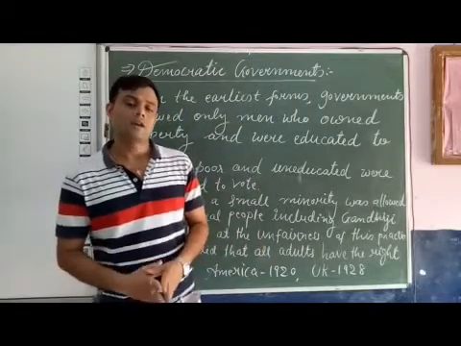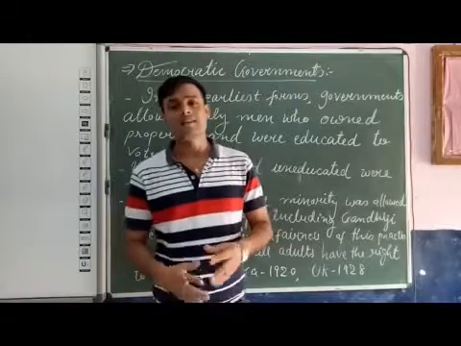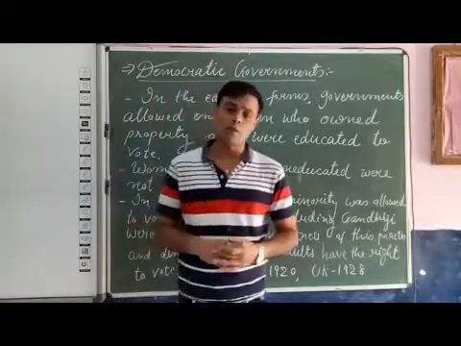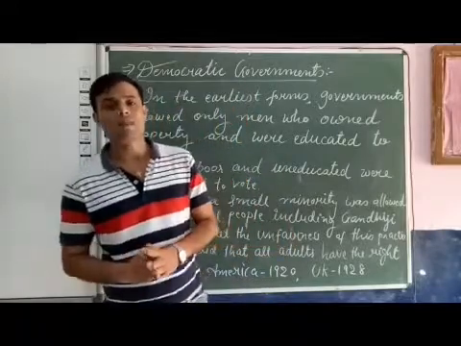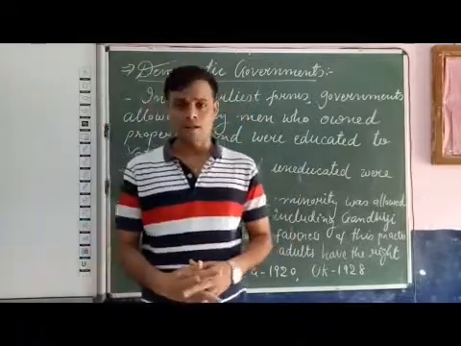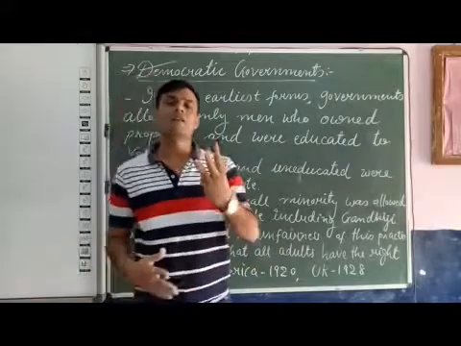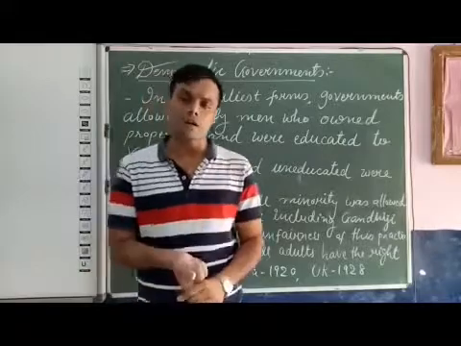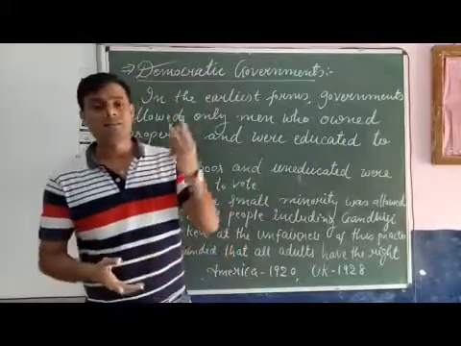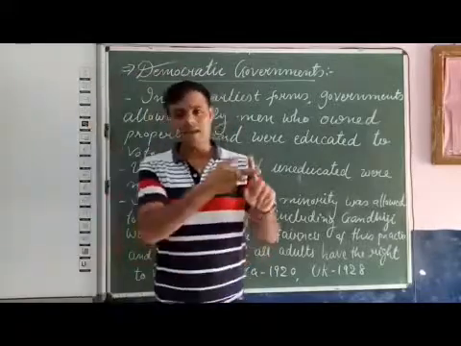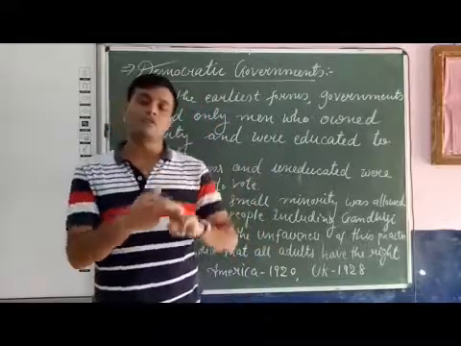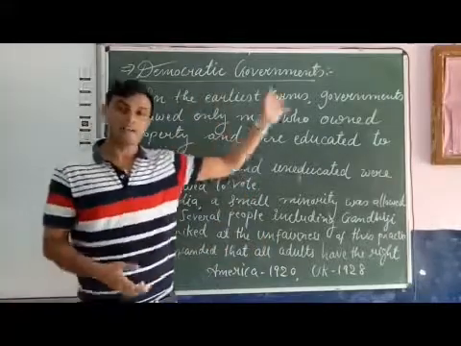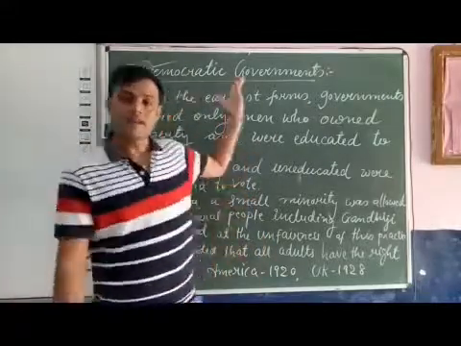So here we end our third chapter, what is government. We have studied two types of government, democratic government and monarchy. We have also studied three levels of government, that is, at national level, at state level and at local level. We have also studied three organs of the government, that is, executive, legislature and judiciary. We have also studied about democratic governments now and in earlier